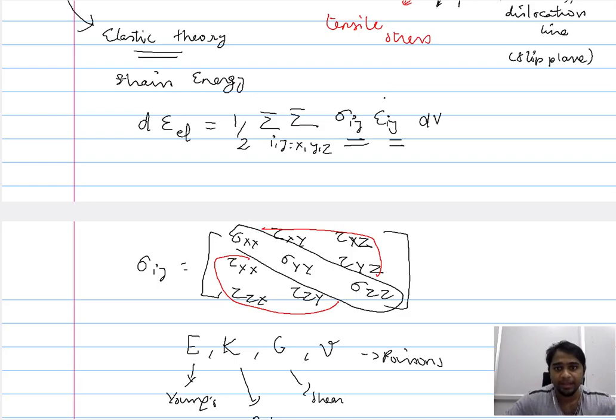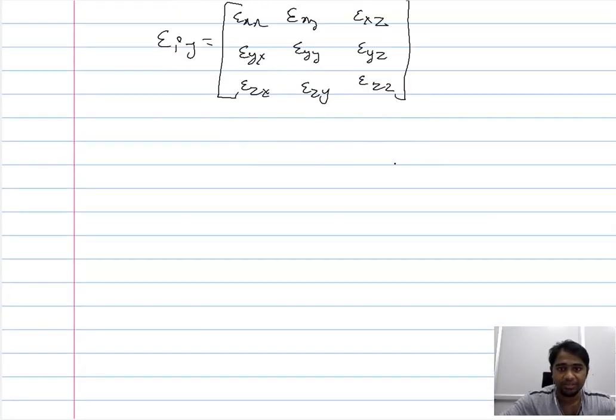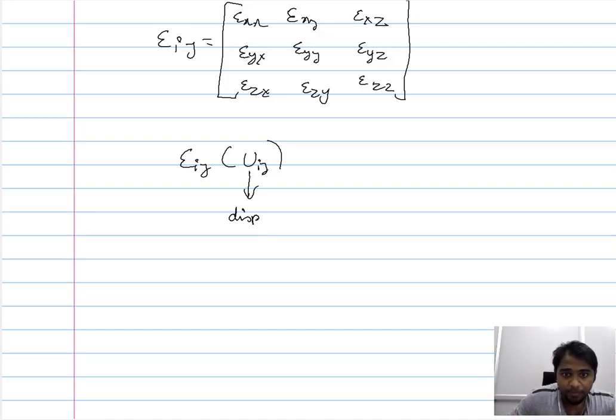Therefore, we begin by considering the strain introduced by the extra layer of atoms. This strain is calculated based on the displacement that is introduced in the atoms.